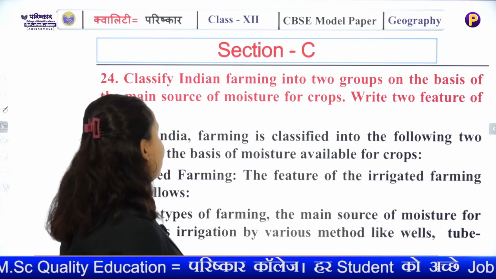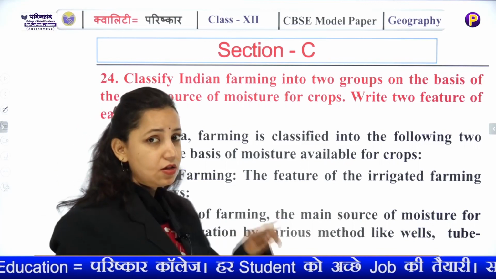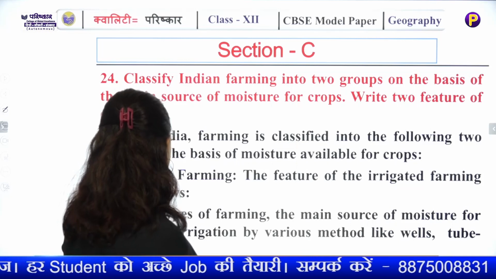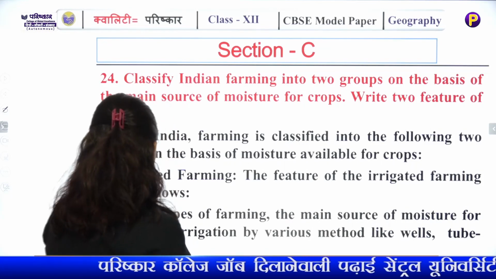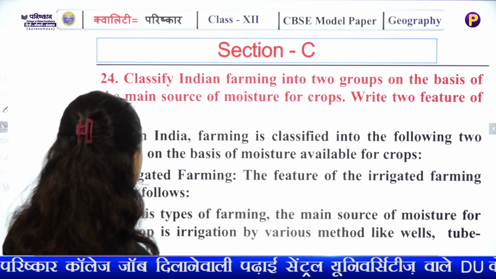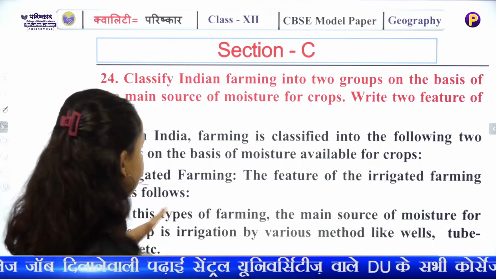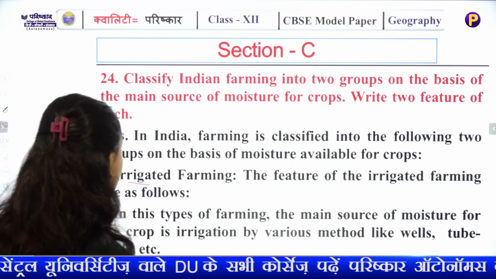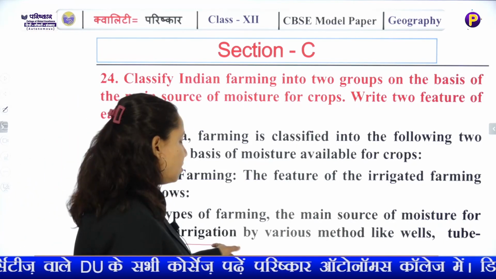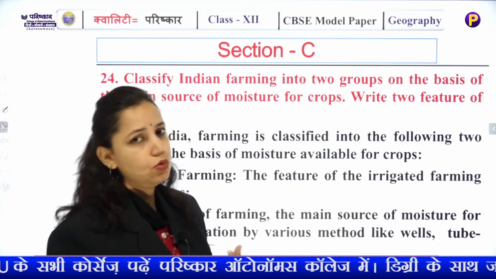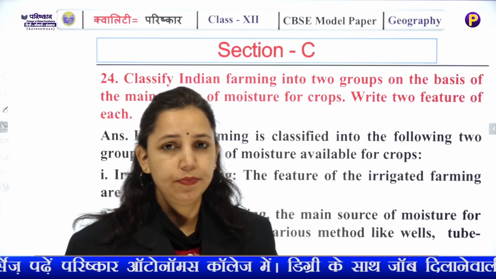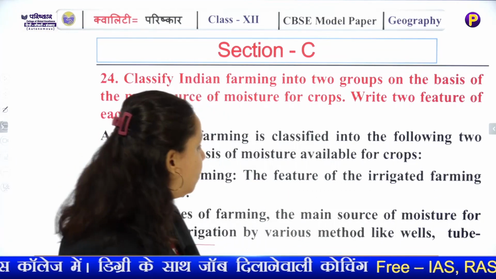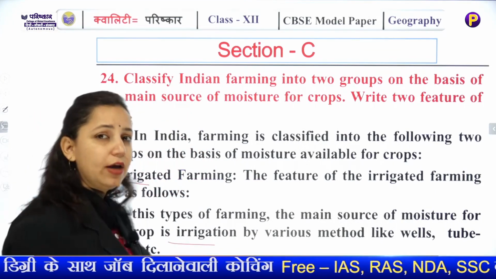In India, farming is classified on the basis of the availability of moisture. It is classified into irrigated farming. Irrigated farming is where the main source of moisture for the crop is irrigation by various methods. Irrigation means the use of water for raising crops. What are the different methods? Well, tube well, from where you get the water.